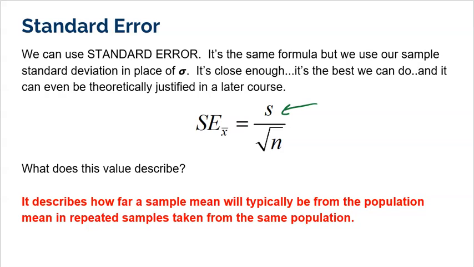Now, just real quick, we want to make sure we understand what this value describes. This number simply describes how far a sample mean will typically be from the population mean in repeated samples taken from the same population. Go back to the very beginning of the year when we talked about what standard deviation is of a population. It's how far a typical value is from the mean. So here in a sampling distribution, we're no longer talking about a value. We're talking about a sample mean, right? The mean of a sample. So this is how far a sample mean will typically be from the population mean. And bigger samples should produce means that are closer. That's why when you divide by the square root of n, your standard error is going to shrink.